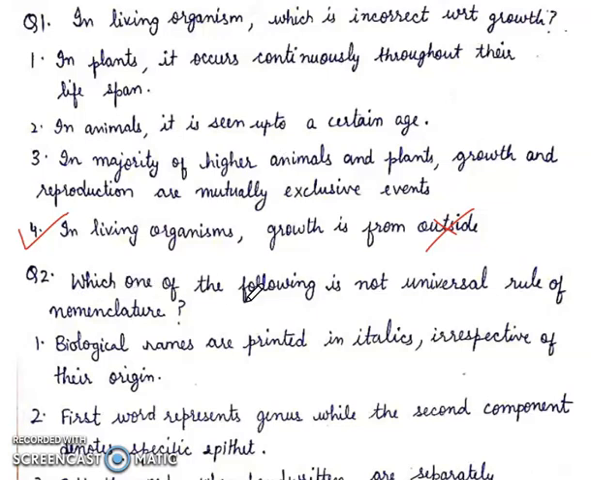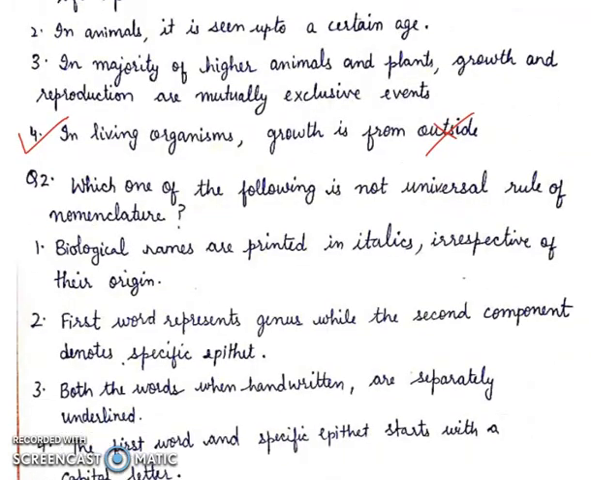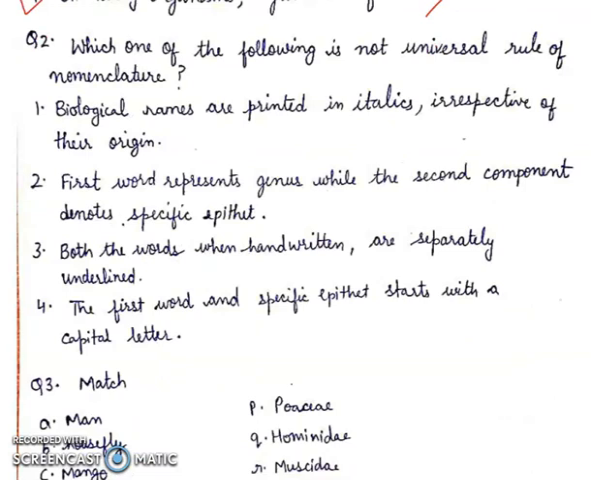Second, which one of the following is not universal rule of nomenclature? First, biological names are printed in italics irrespective of their origin. Second, first word represents genus. Second component denotes specific epithet. Third, both the words when handwritten are separately underlined. Fourth, the first word and specific epithet starts with capital letter.